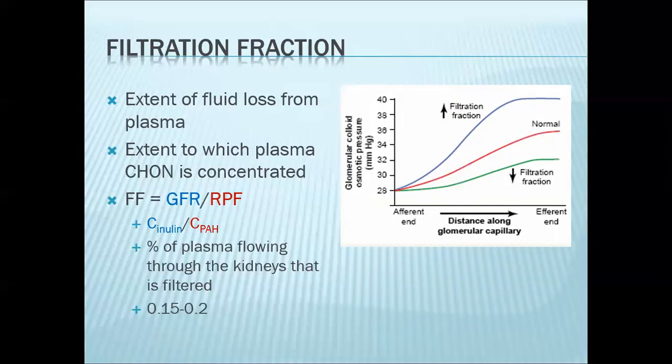If you have a higher filtration fraction, let's say 0.5 for purposes of discussion, this means that 50% of plasma is filtered. So it goes through the filtration barrier, and the other 50% will go through the efferent arteriole into the peritubular capillaries or your vasa recta. So notice that with a higher filtration fraction, let's say 0.5, your plasma proteins are more concentrated. So the higher the filtration fraction is, the more concentrated your plasma proteins become.